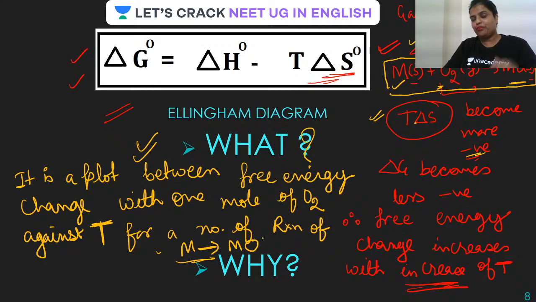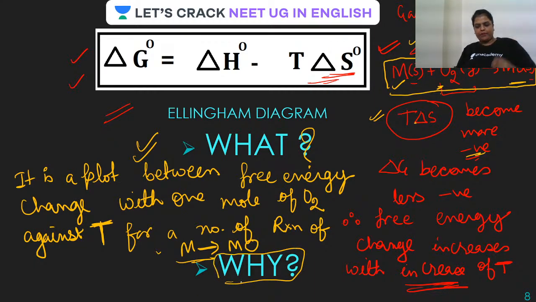And moreover, the class 12 syllabus, whether NEET, mains or advanced, deals with oxides only. You also know that metallurgical operations related to oxides are much easier than those of sulfides or carbonates. Okay, is that clear? Now why do we do this, guys? Why is it all done? Let me tell you why.